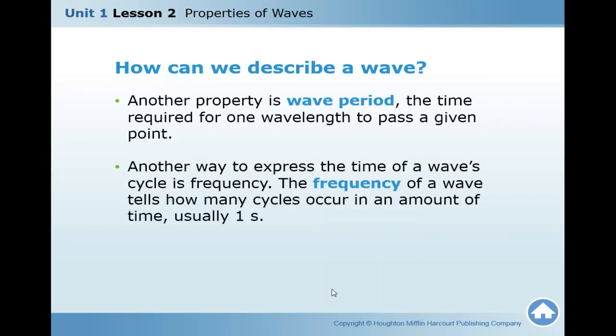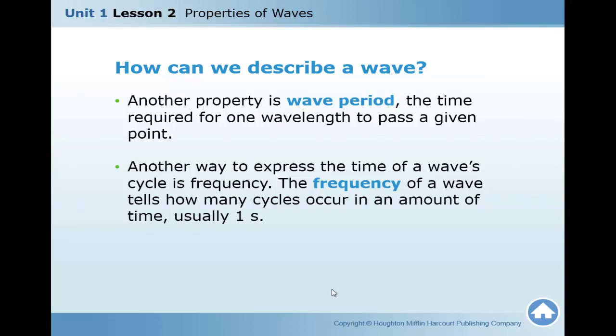Another property of the wave is the wave period. It is the time required for one wavelength to pass a given point. So the time required for one wave to pass a given point is called the wave period.